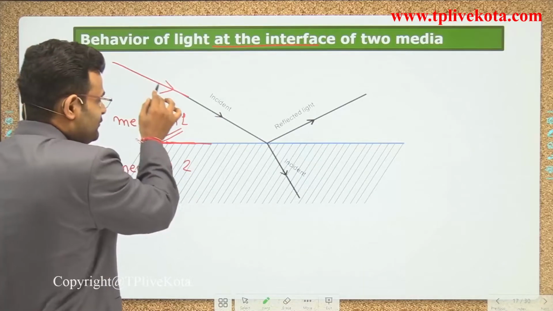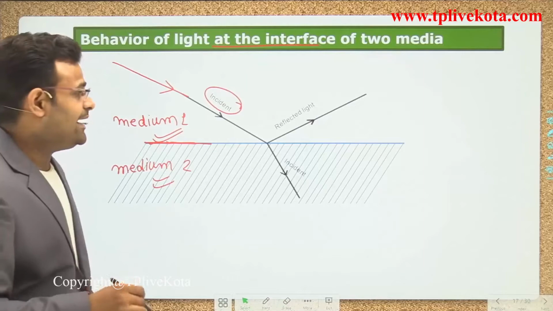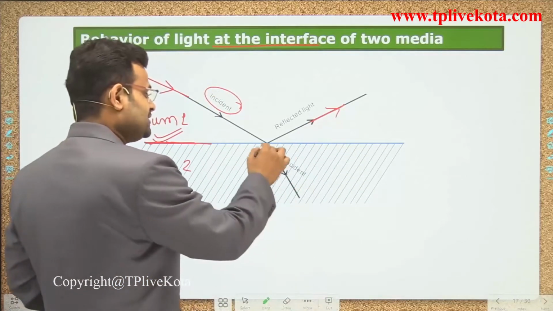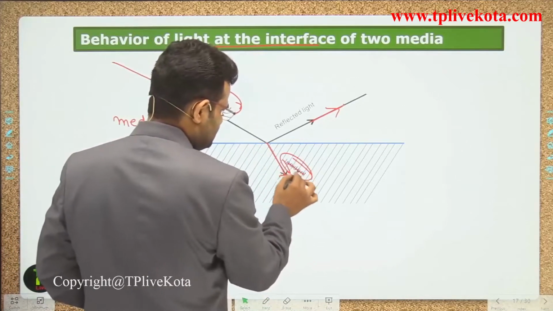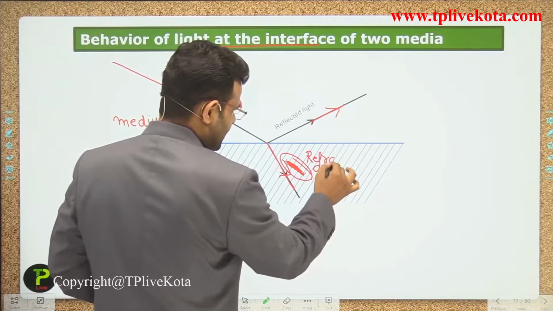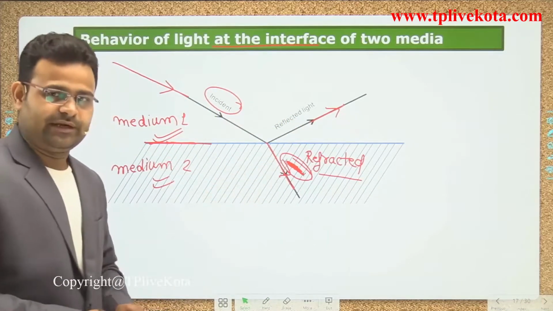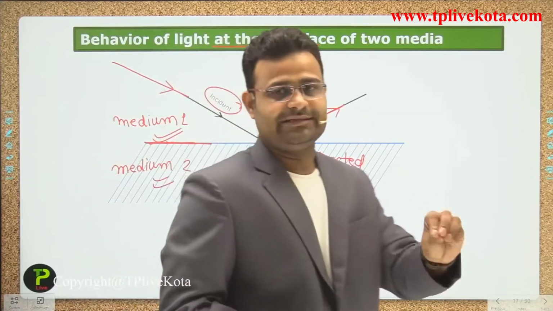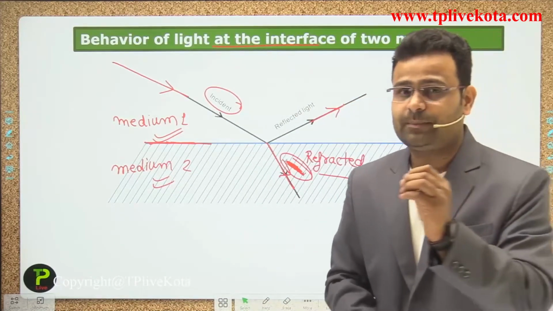Some part of the light will be reflected and some part will be refracted. So this is the reflected ray and this is the refracted ray. This phenomenon happens whenever light is incident at the interface of two media.